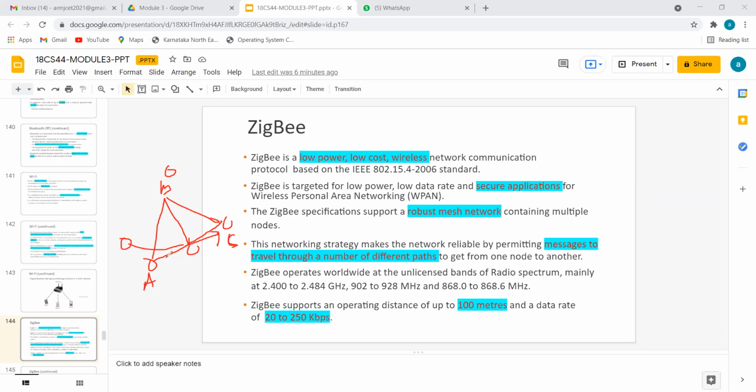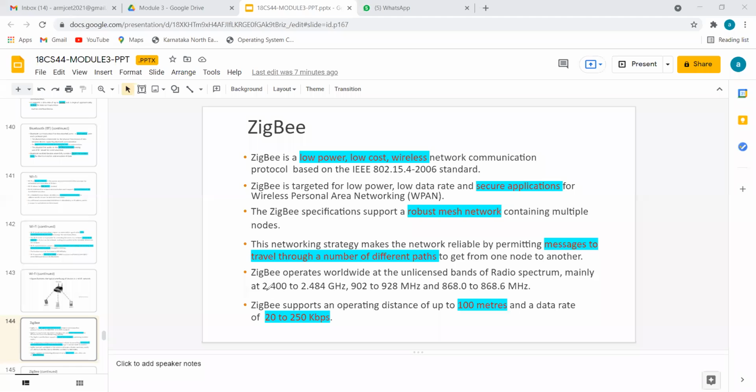If this is busy, it will find a different approach. So it may find a path like this also. It depends upon present availability. It will decide whichever path is applicable or suitable, and send the data through that path.